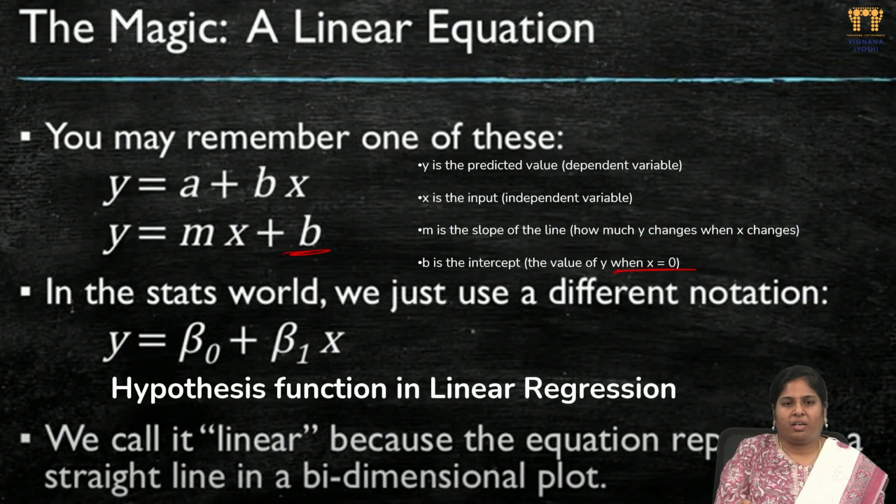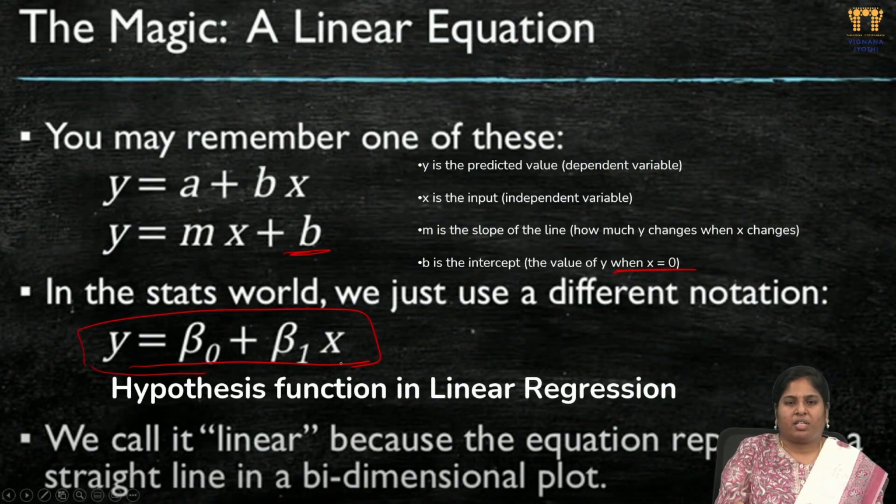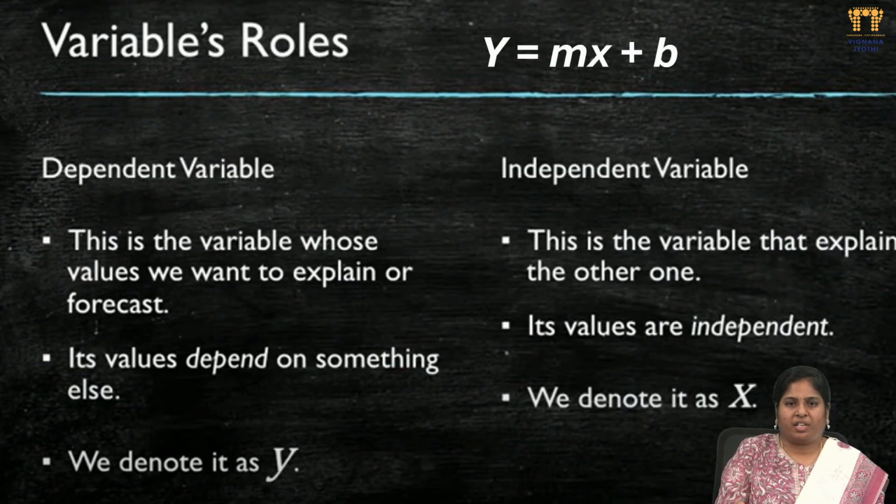This is the main equation, although there are different notations, such as hypothesis functions, and sometimes non-linear regression is also possible. Non-linear regressions come from this equation, and depending on that, we can differentiate non-linear from linear regression. Next, variable roles. Dependent variables are the variables whose values we want to explain or forecast. A dependent variable is not derived directly on its own. It is derived from the independent values, where the existing trained data holds it.